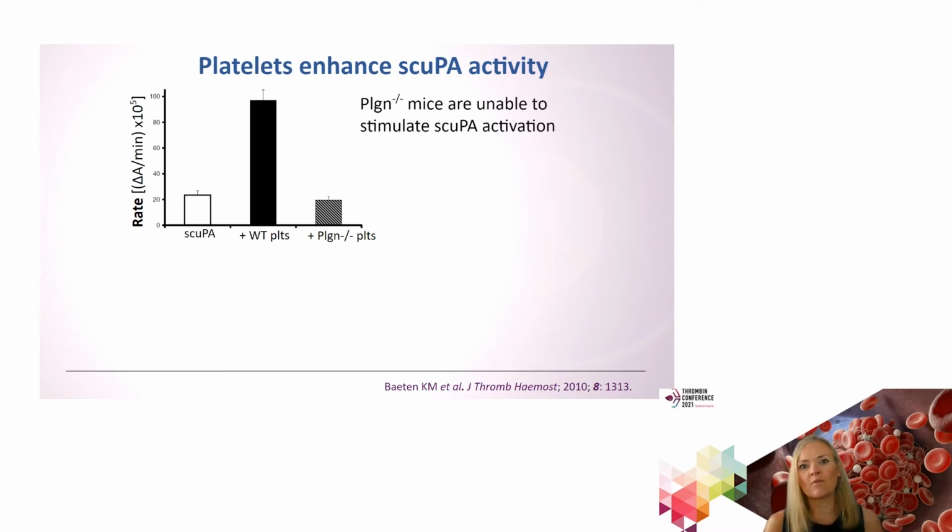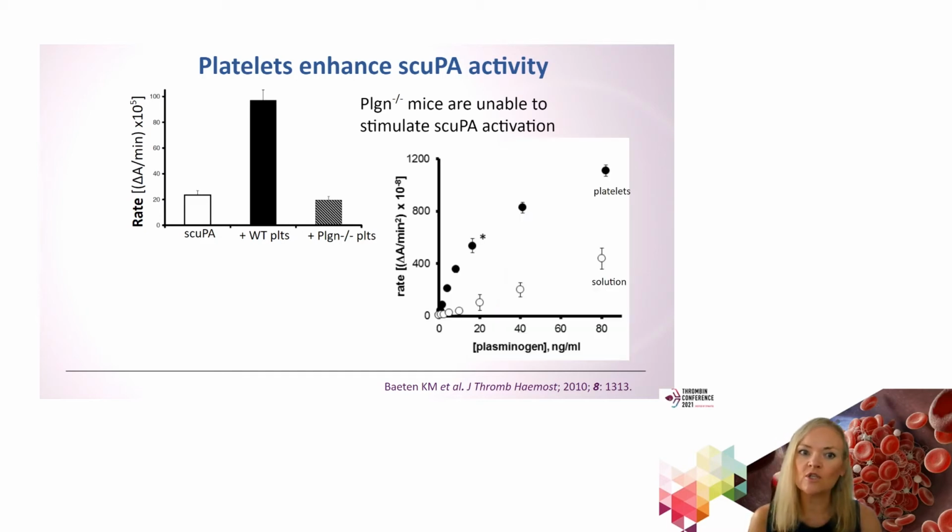So from this work, at a similar time, we were looking at the ability of various plasminogen activators to lyse platelet-rich clots. And surprisingly, we saw a dramatic enhancement by platelets in promoting lysis in the presence of the enzyme scuPA, single-chain urokinase. And this was kind of surprising because our results with tPA and uPA were the opposite. So we took these observations a little bit further and we discovered that plasminogen was essential to provide this stimulus in terms of enhancing